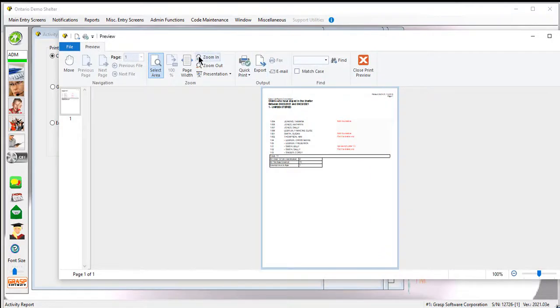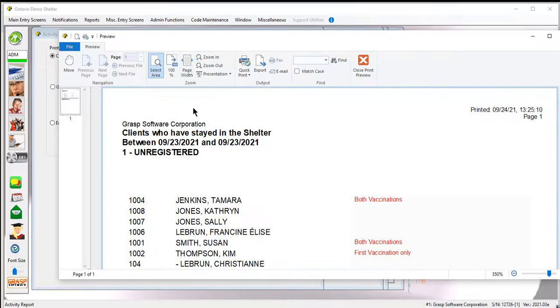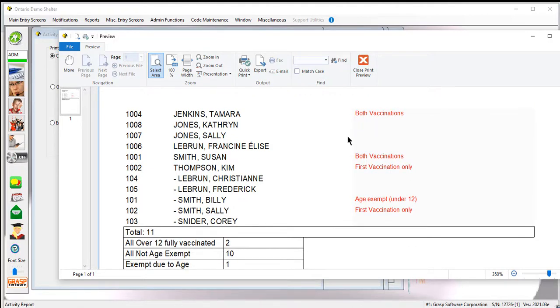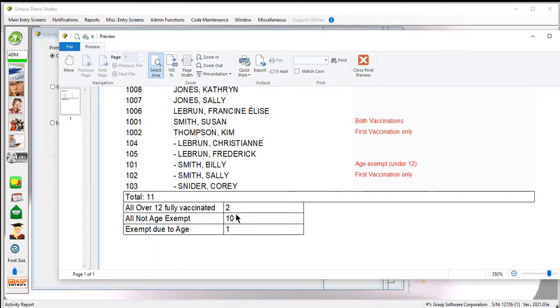And now when I click the print button and preview, I've got more of these fields that are filled out now. Let me just fit this into the screen. I still have an awful lot of blanks, so I want to make sure eventually that I fill all these out properly. But you can see the way my totals have come up down here in the bottom. And that's the way that you can get this report out for the ministry.